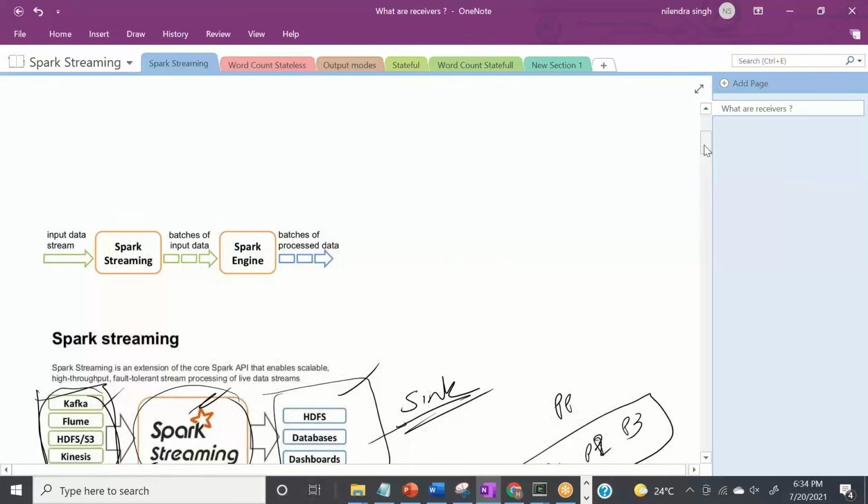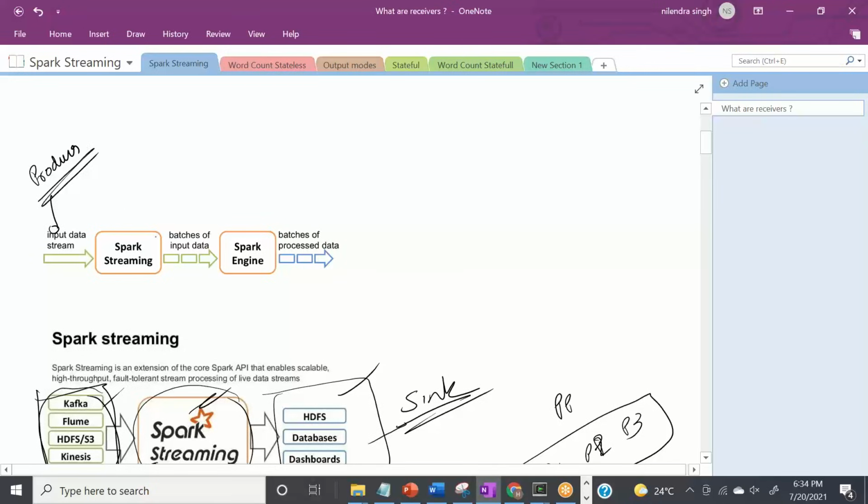So now, what does Spark Streaming do for you? This is your input data stream. It means here is your producer. The producer is producing some data stream. Stream means continuous flow of data.